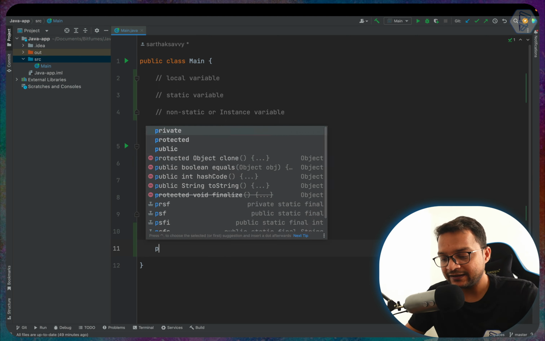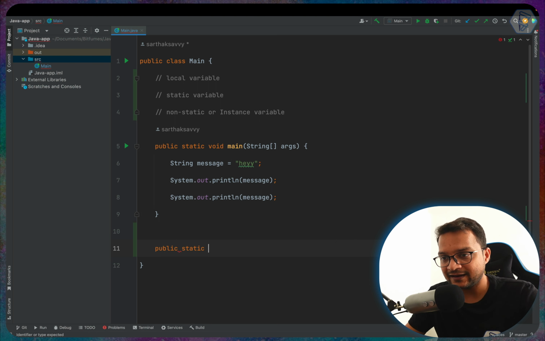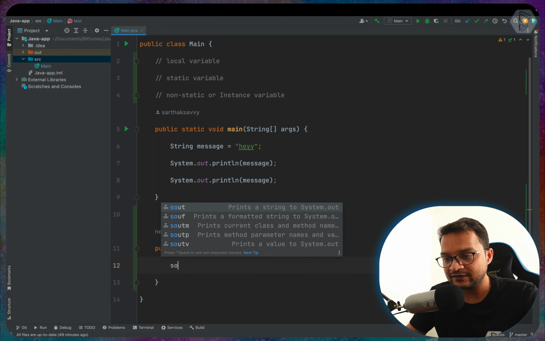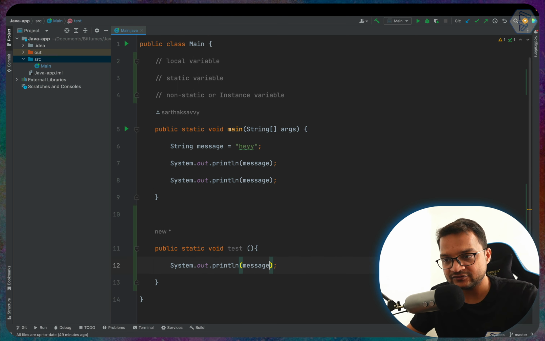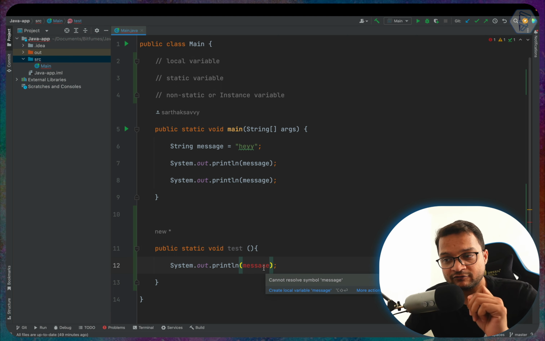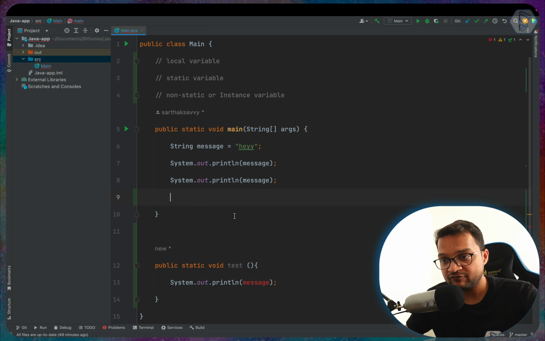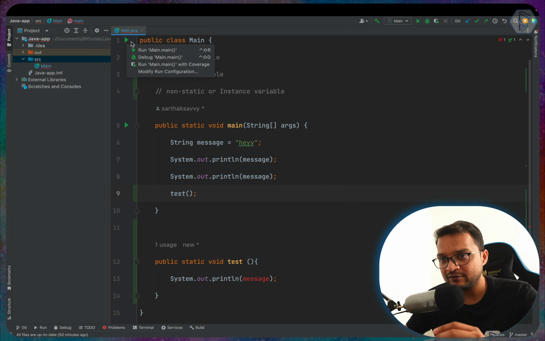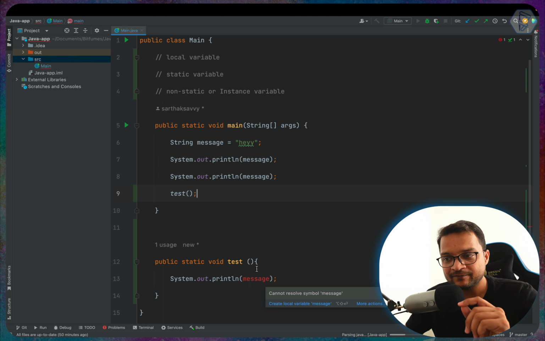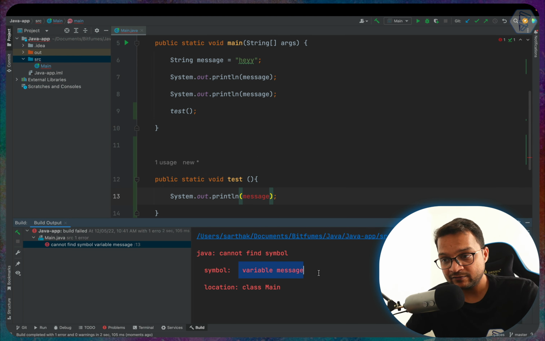So I can prove this by creating another function. So public static void test, and inside this I'm going to say print for message. You can see, this IDE is giving an error that, hey, cannot resolve symbol message. Okay, and we can call this function inside our main function. So I say test, using the parenthesis and the semicolon, and if I try to run it, obviously we know that it's going to give an error because it's already giving an error, but you will see that we are getting this error, variable message not defined inside this function.